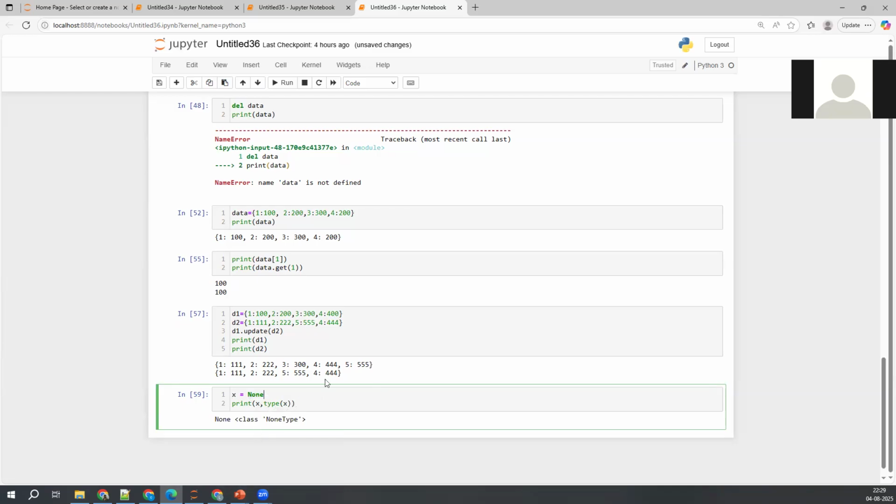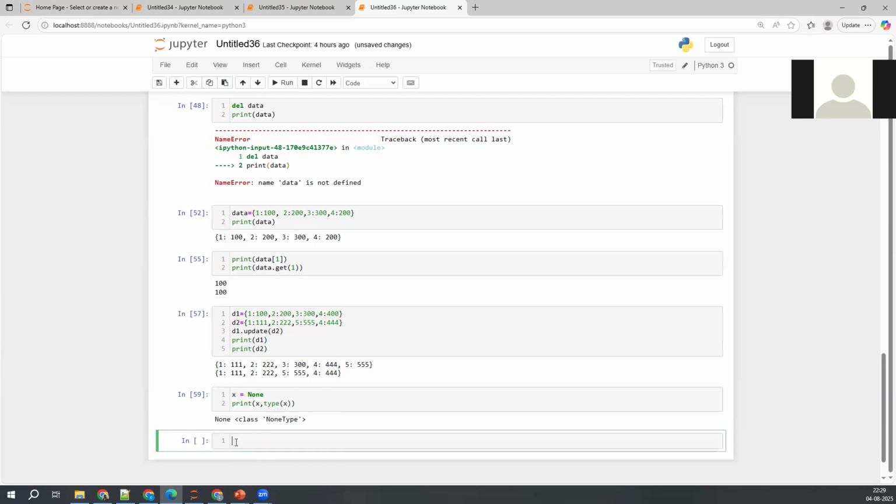Okay, so I'll ask you one question, guys. I told you already, if None: print of 100, I'm taking here. Is it going to print 100 or will it not execute at all? What is the output here?